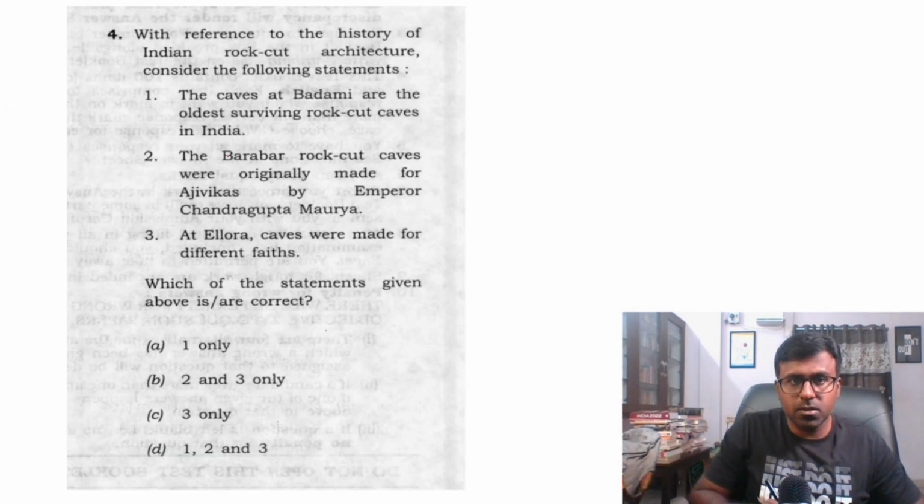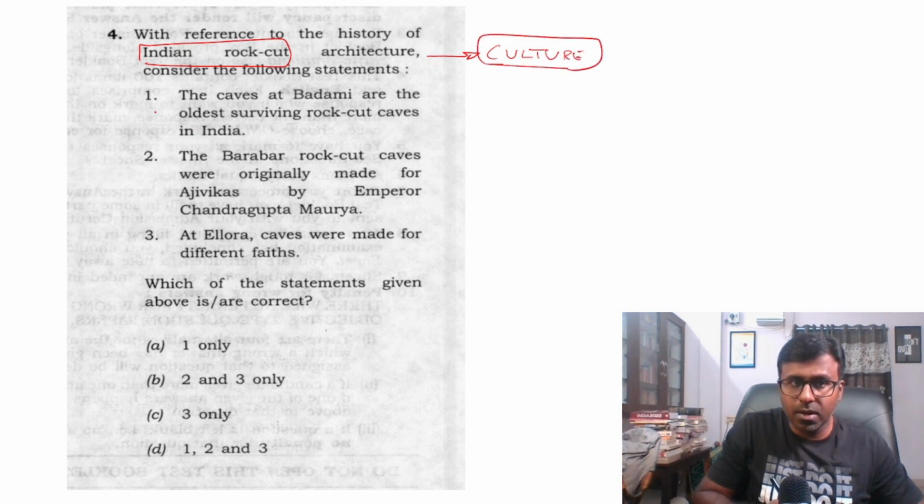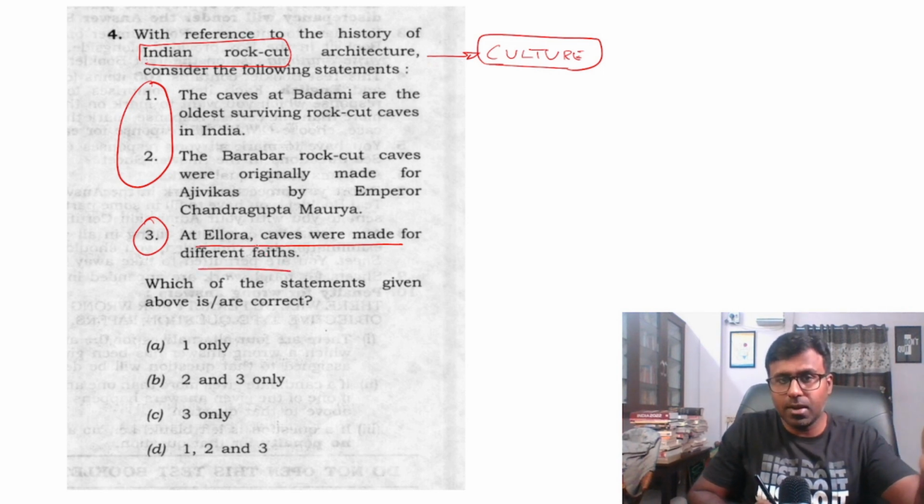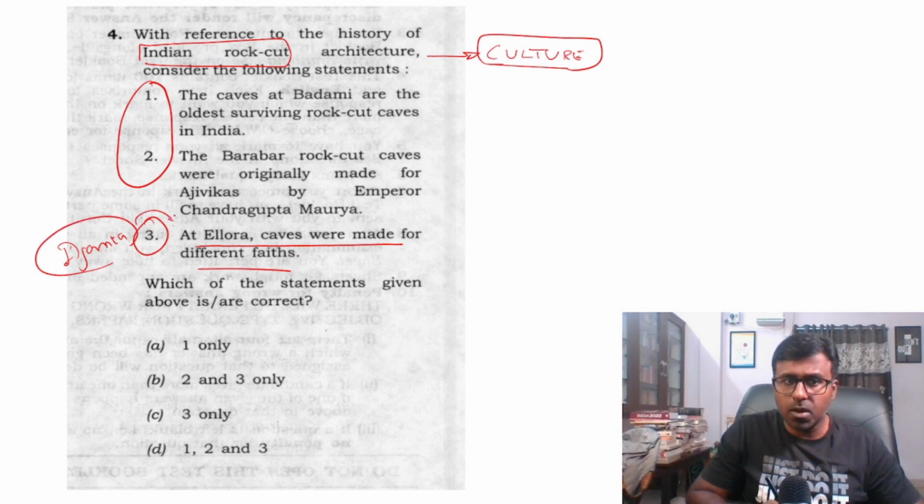So the next question was also a very tough question, on Indian rock cut architecture. In terms of architecture, culture is a very important topic in civil services. One or two questions they definitely ask. In this, I did not know these two statements. This I know: the Ellora and Ajanta caves, which are in northwestern Maharashtra, are a very important topic, and hence you have to know the difference also.